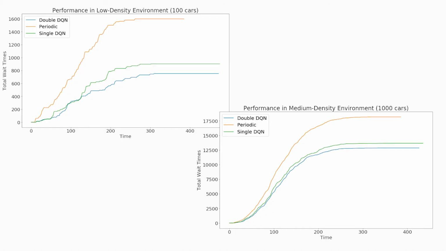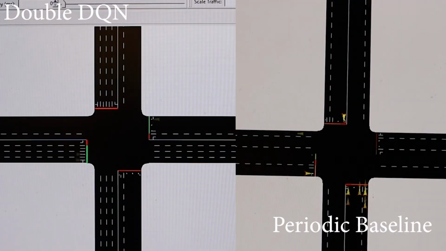You can see that the double DQN performs better than the single DQN as well as the simple periodic baseline, and the double DQN actually outperforms the baseline model by 53%. Here you can see a video of the traffic lights which are implementing the policy as determined by the DQN agents.